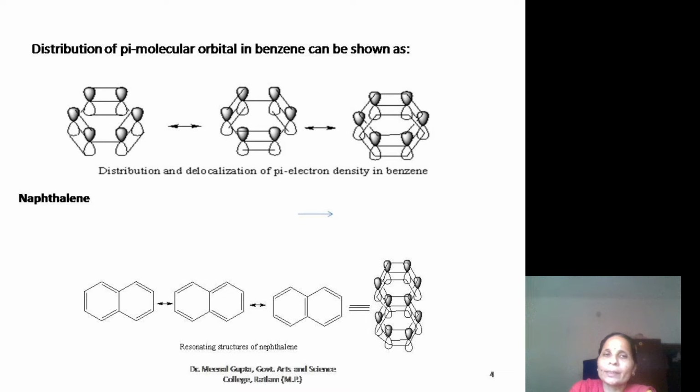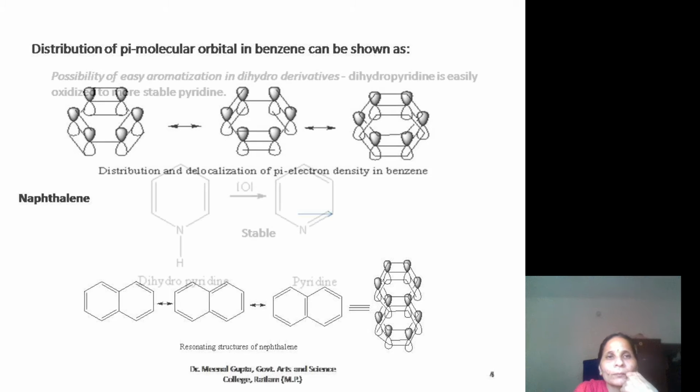Like naphthalene, having 2 condensed benzene rings, 5 pi bonds and 10 pi electrons. Here n equals 2, so 4 into 2 plus 2 gives 10 pi electrons. Naphthalene shows resonating structures, and therefore it is also a stable compound.